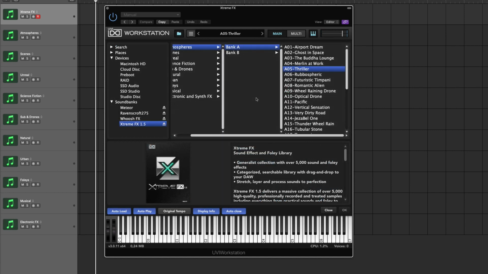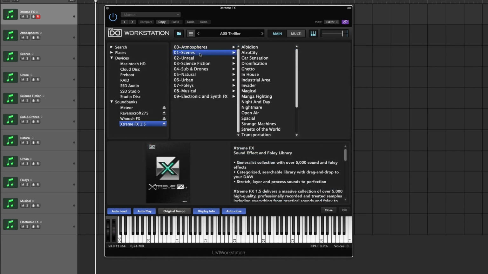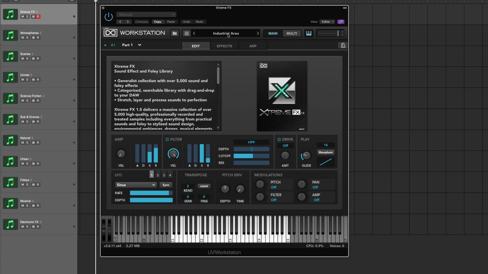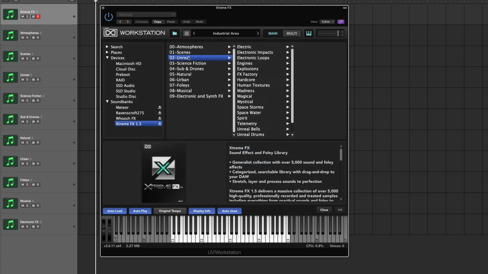If you use the atmospheres category, you have scenes here. I mean, industrial area. Just load that up. I mean, these kinds of sound effects could be used for tension and horror scores and dark thrillers and stuff like that. Unreal, you get into various types of textures. I mean, there's so much in here that it would take an eternity if I went through everything. But as you can see, you get these main categories, and then you get the subfolders.